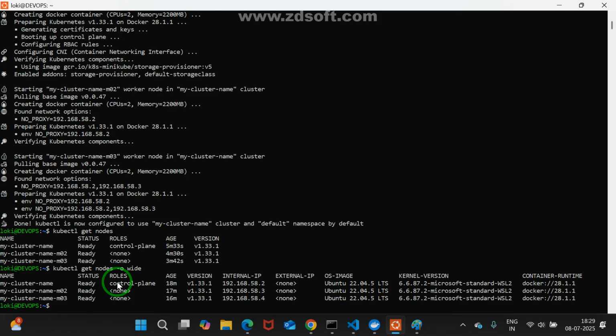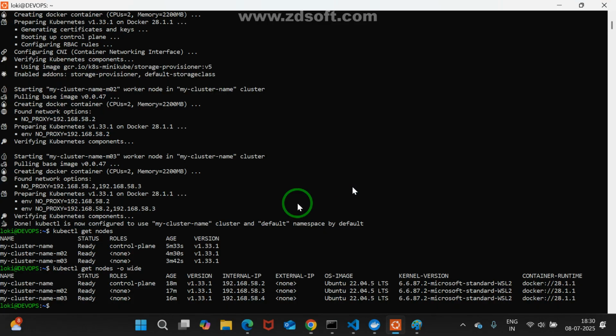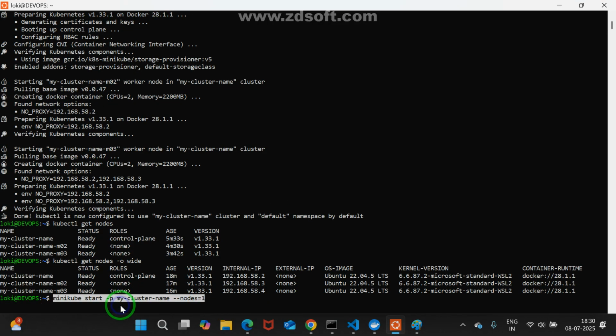Now quickly respond. Shall I set a label for node two or node three? That means work for node one or work for node two. Quick response. Three, sir. Okay. Now see, I am just copying and pasting, but I need to specify the naming convention. Copy it, don't press enter, just paste.